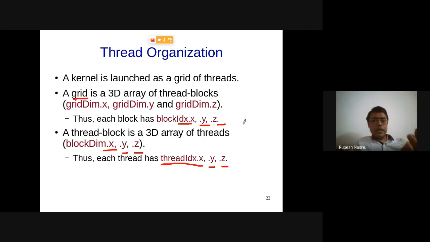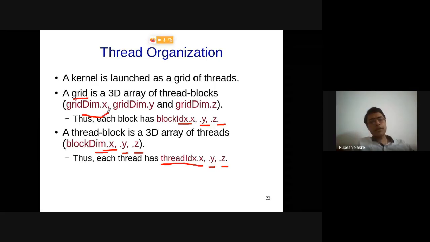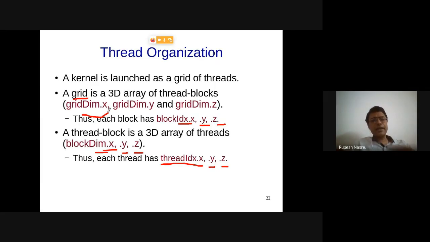A block will also have a dimension, which means how many threads it has in the x direction, how many in the y direction, how many in the z direction. That is decided by the block dimension, and that is again .x, .y, .z. How many blocks are there inside a grid is decided using the grid dimension. So that is gridDim.x, gridDim.y, and gridDim.z. Let's write a program, and that will probably make things a little clearer.